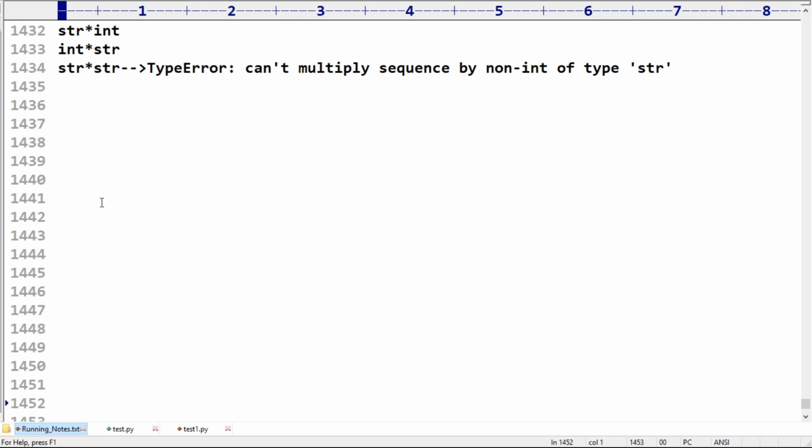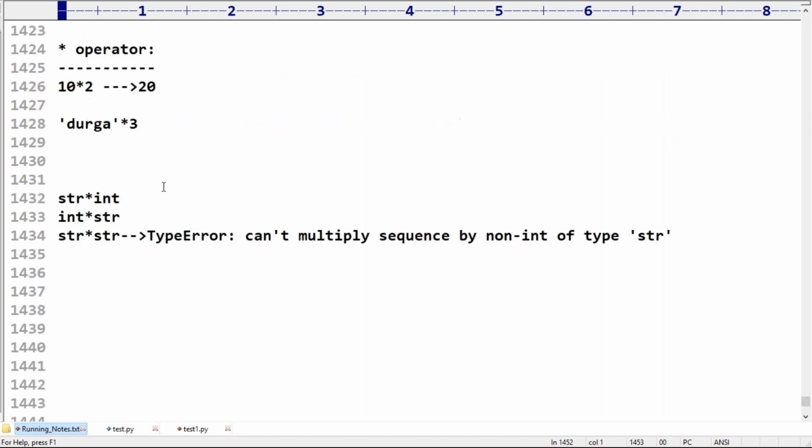Feeling comfortable? Yes, Uday. Clear, right? Something like you can consider it operator overloading.